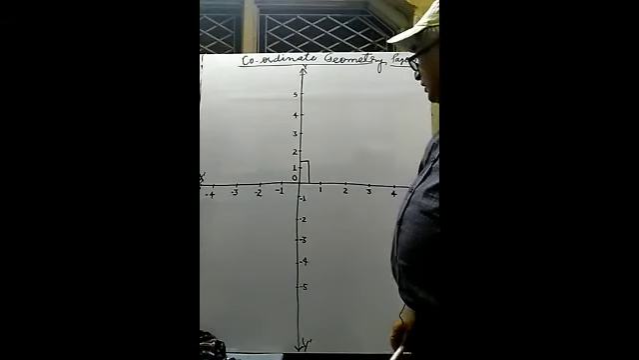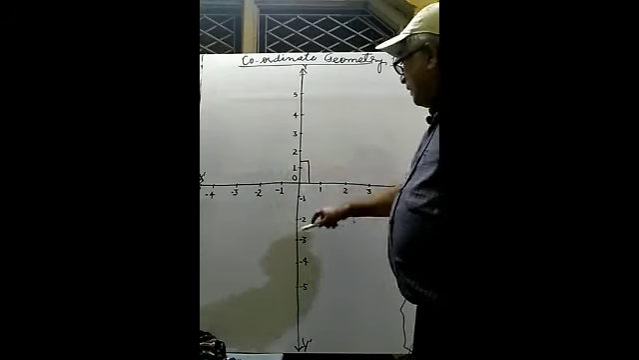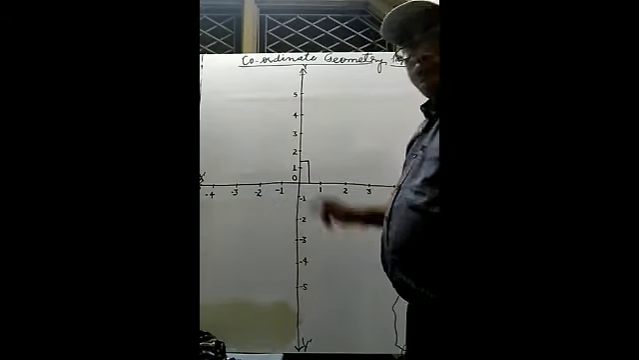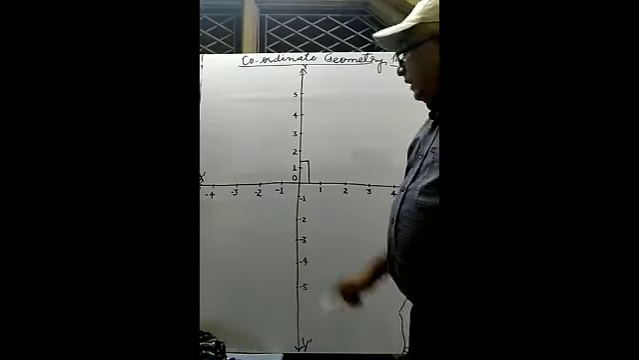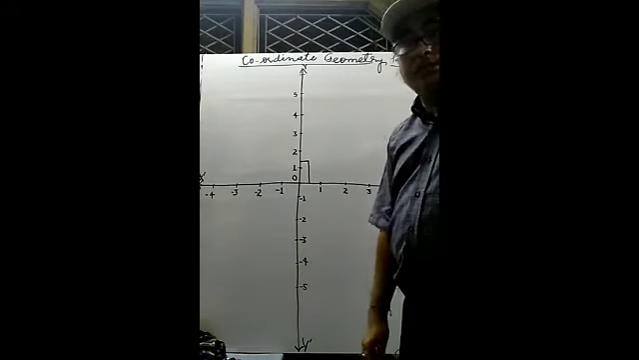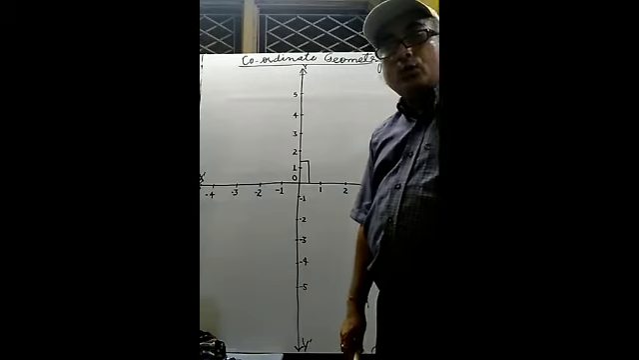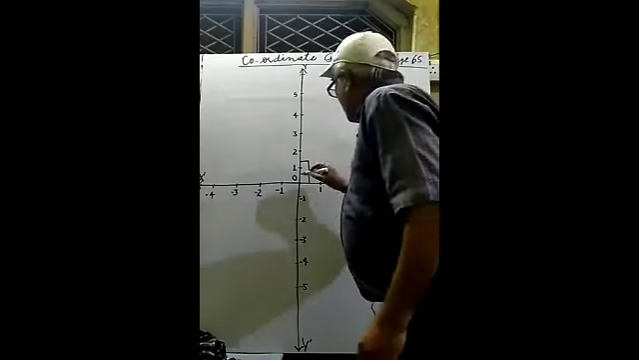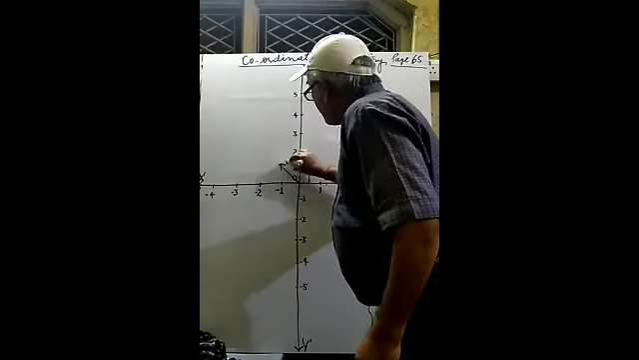You may observe here, they are intersecting at a point that is O, and this point of intersection is known as the origin. What is O called? O is called the origin. This one is known as the origin.